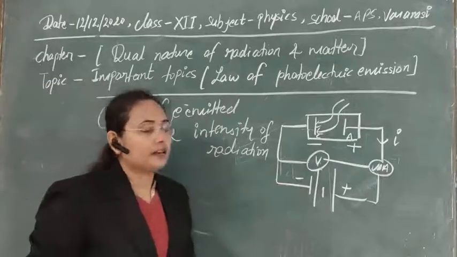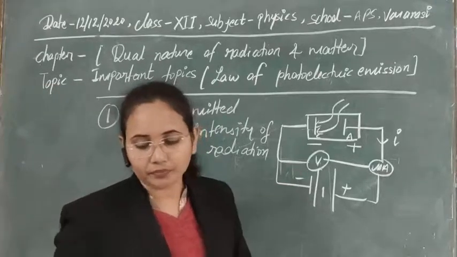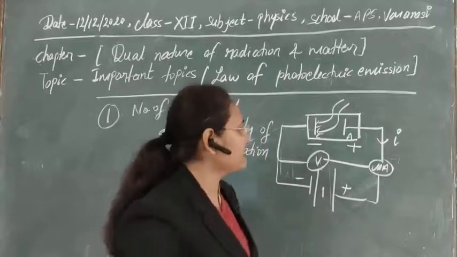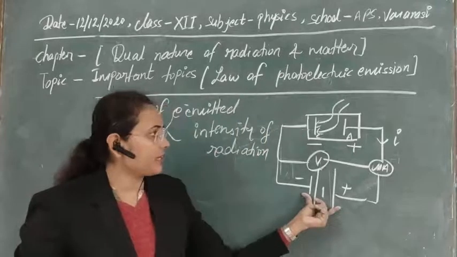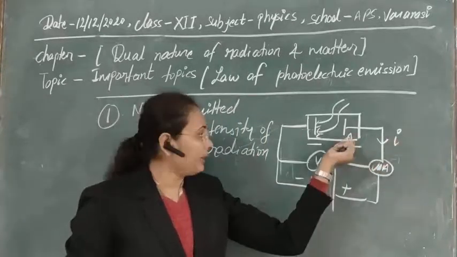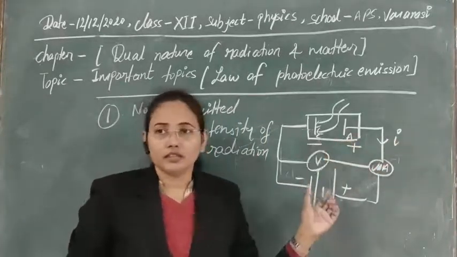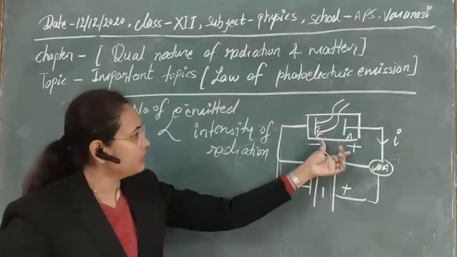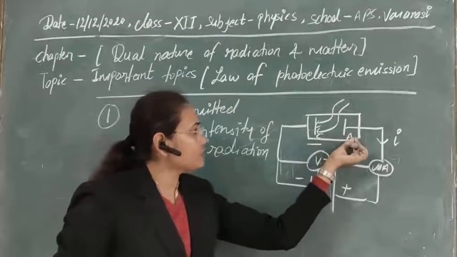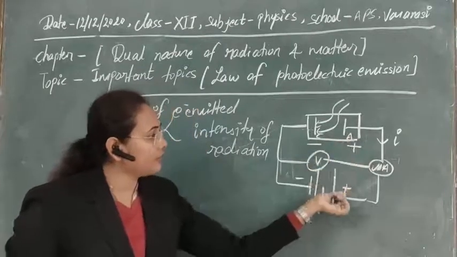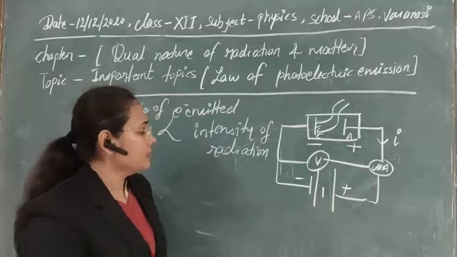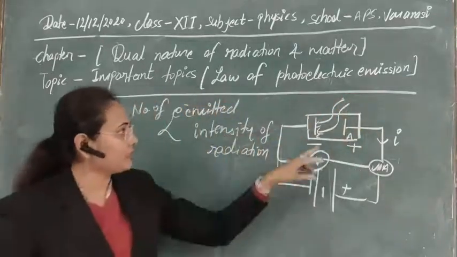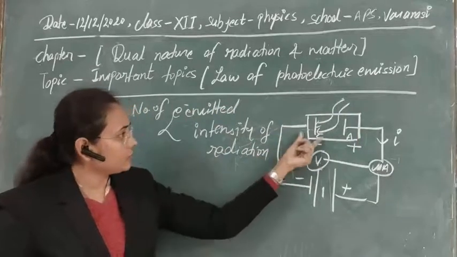The second factor that can affect it is the voltage, or simply the effect of potential. We are using potential at the anode and cathode for greater attraction and repulsion of the electrons. Electrons can be attracted to the anode if we put a positive potential here. Suppose that on incidence of electromagnetic radiation on this cathode, electrons are emitted.